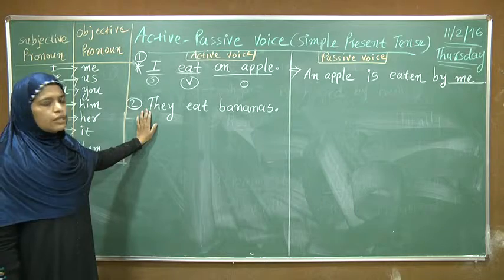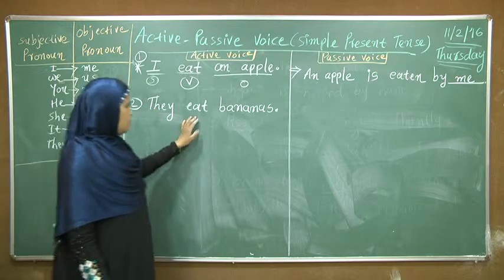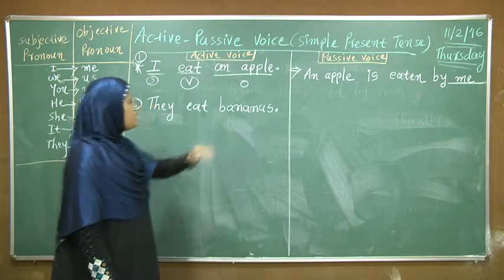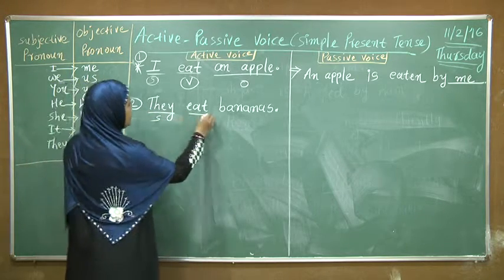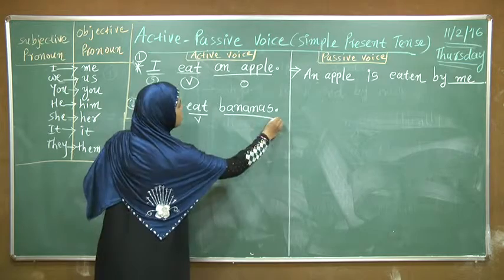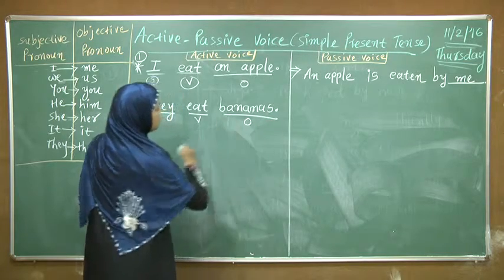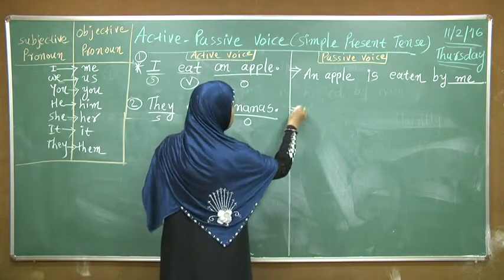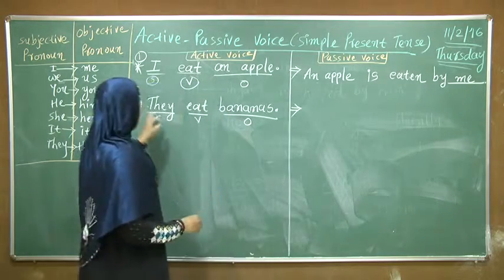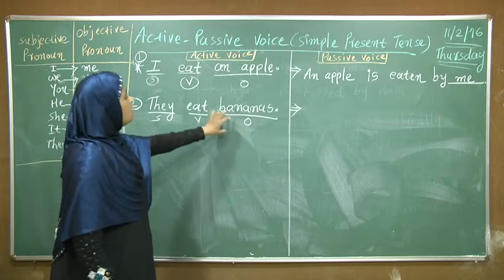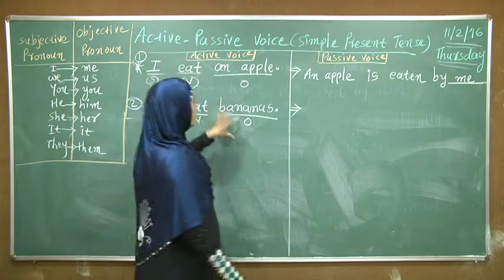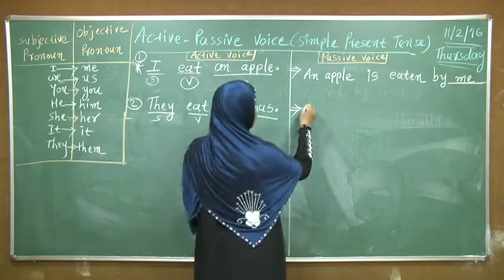The second one is they eat bananas. They is the subject, eat is the verb, bananas is the object. Now we will convert it. The sentence starts with bananas in the passive form.